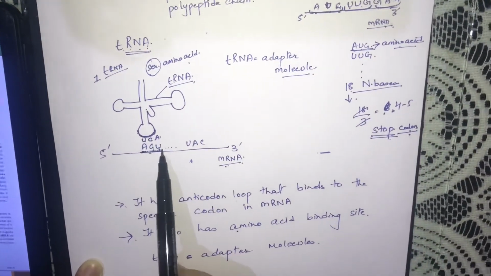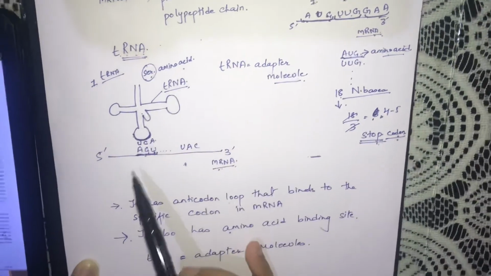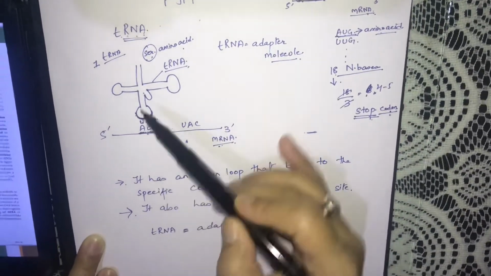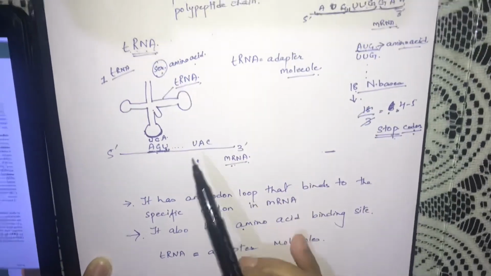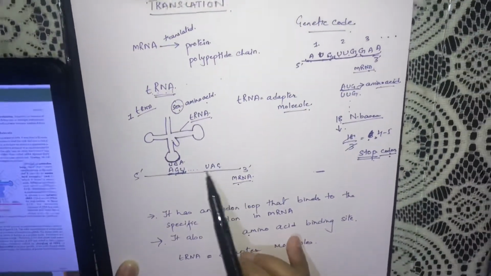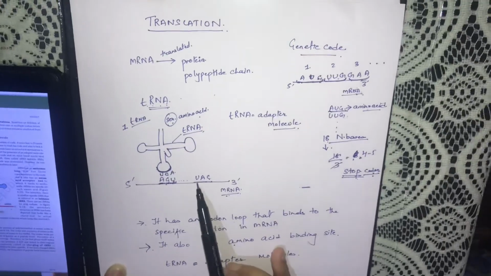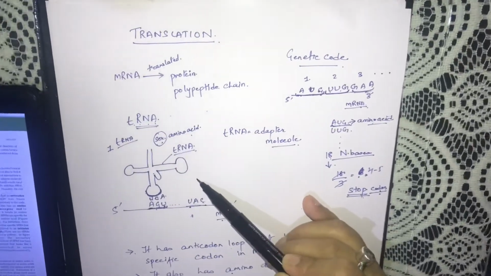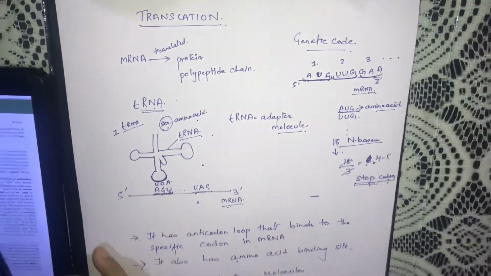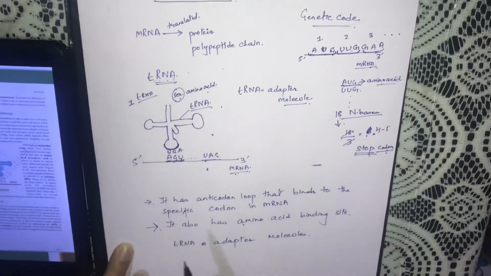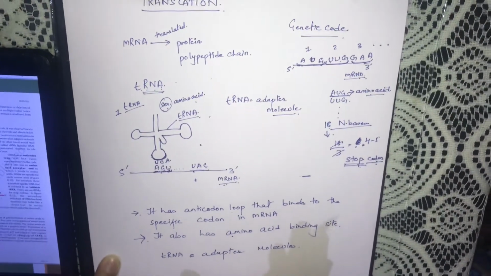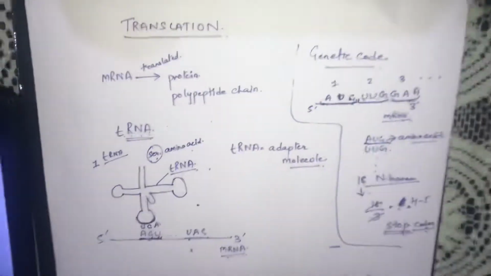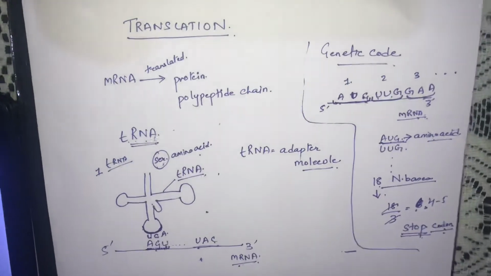Suppose AGU is coding for serine, then AGU will have a specific tRNA that can bind only with serine. Similarly, UAC is one codon that can bind to a tRNA which has the binding site for tryptophan. So tRNA is very, very specific for the codon or the genetic code. So this is all about tRNA.